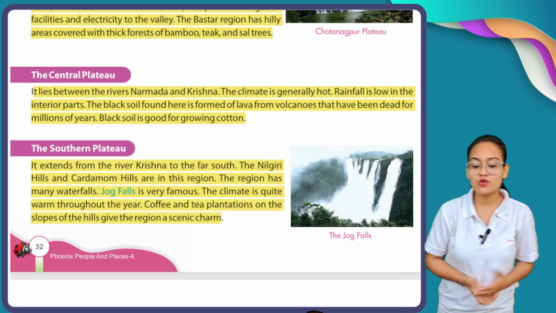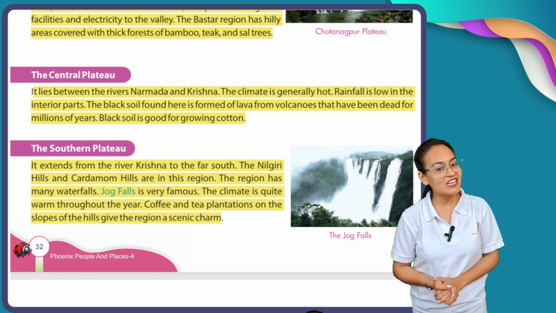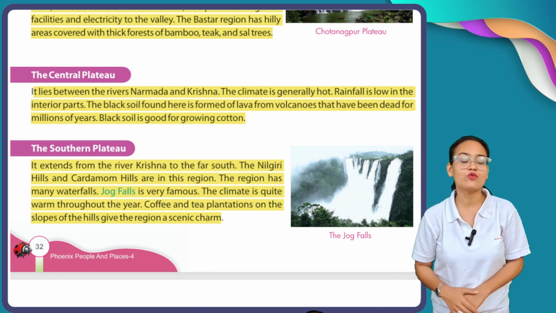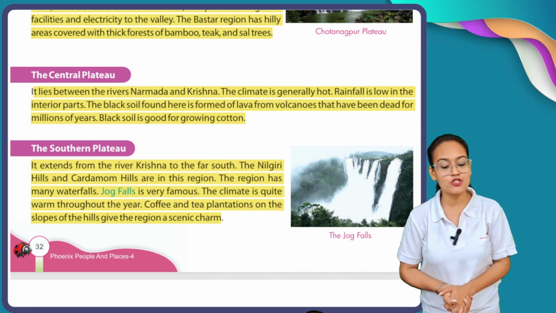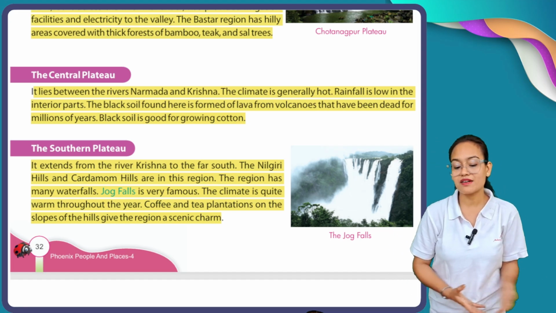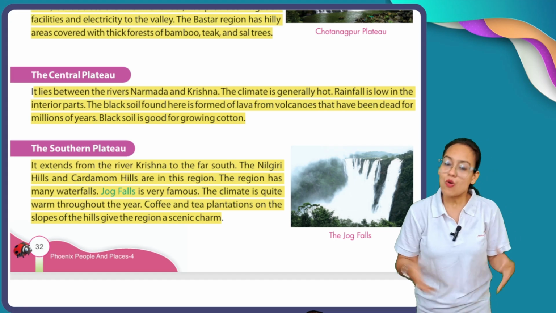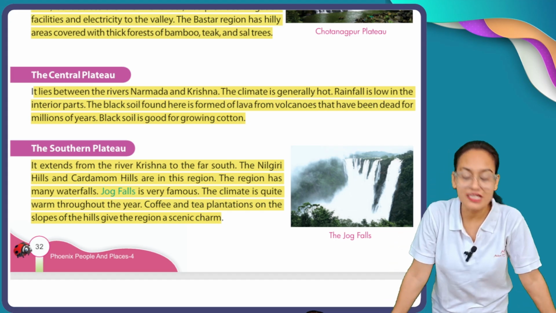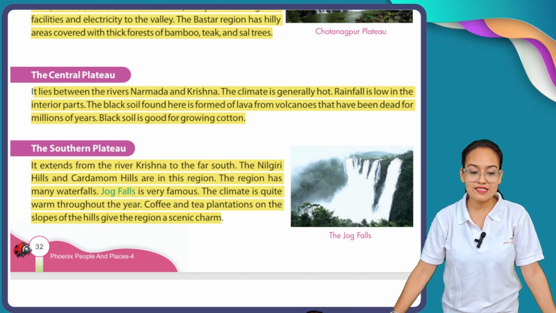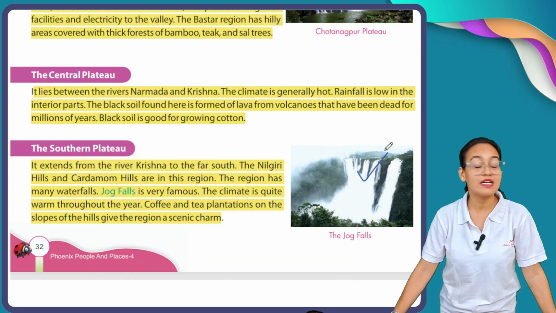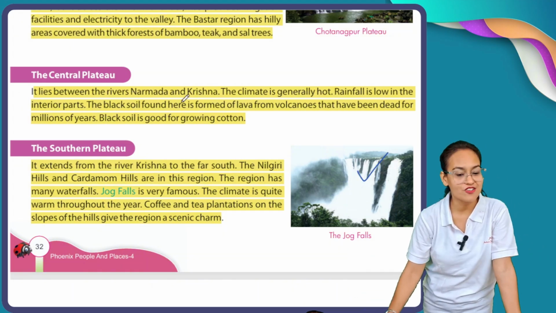The climate is quite warm throughout the year. If I talk about the climate of the Southern Plateau, it is quite hot and warm throughout the year. Coffee and tea plantations on the slopes of the hills give the region a scenic charm. What plants are mostly cultivated here? Coffee and tea. Now you can see this is the most beautiful Jog Falls. It is one of the most important tourist attractions.